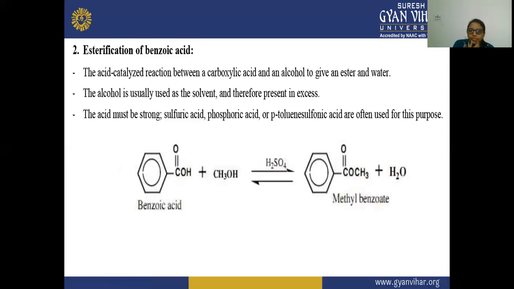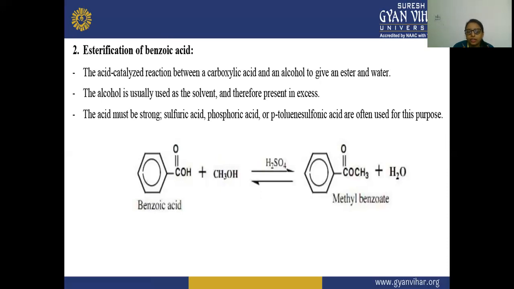Next is your esterification of benzoic acid. So in the esterification of benzoic acid, you can see here the acid catalyzed reaction. The acid catalyzed reaction between a carboxylic acid and an alcohol gives an ester and water. The alcohol is usually used as a solvent and therefore present in excess. The acid must be strong. Sulfuric acid, phosphoric acid, or p-toluene sulfonic acid are often used for this purpose.